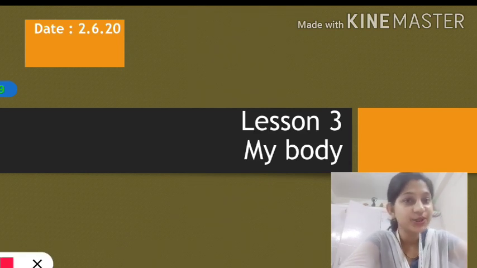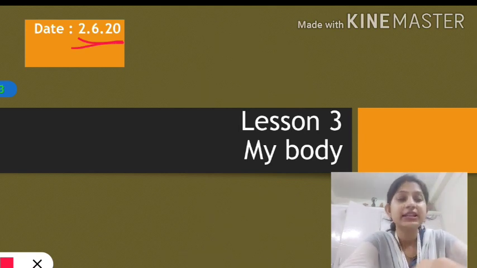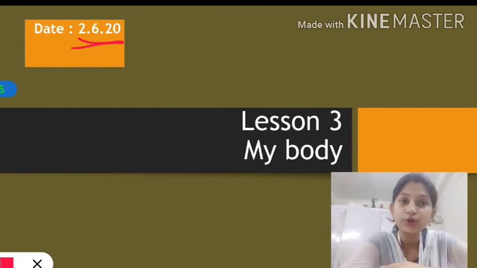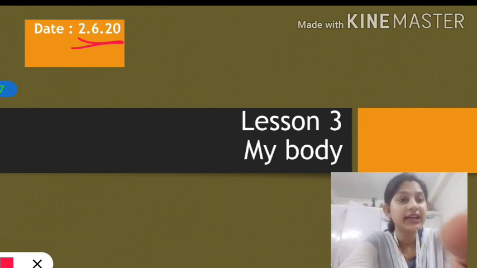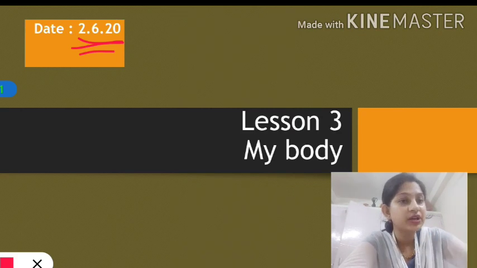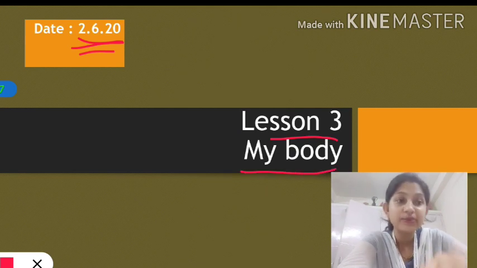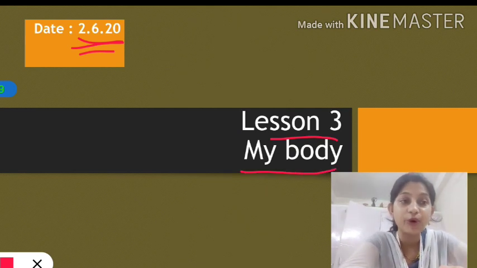And what is the date today? Today is 2nd of June. This is the beginning of the chapter, so what you have to do is, daily, write down today's date, then the chapter number. At the beginning of the chapter, you have to write the chapter number at the top. Then you have to write down the name of the chapter, that is My Body. Today we are going to start our new chapter, My Body.